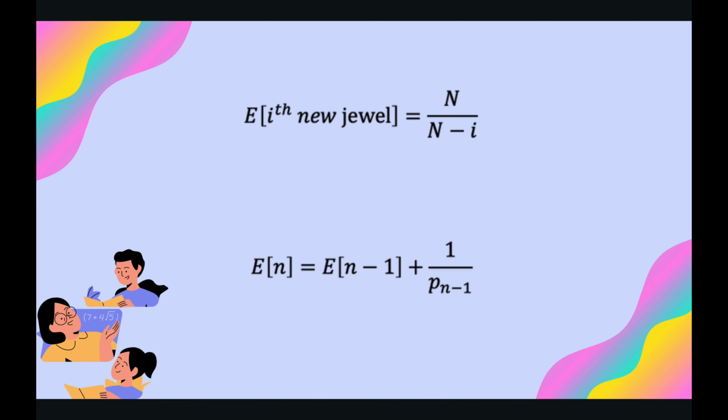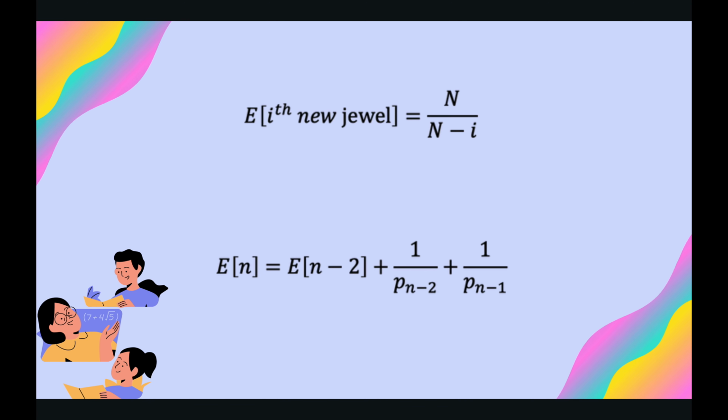Let E_n denote the expected number of draws to get all n jewels. We can say that E_n is equal to E_(n-1) plus 1 over P_(n-1). This makes sense; it's the same thing we derived earlier.